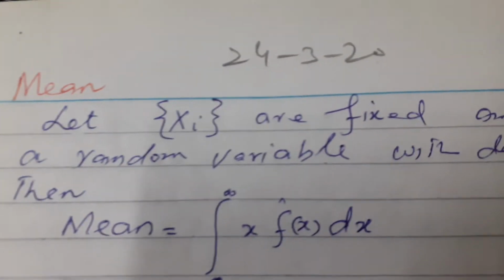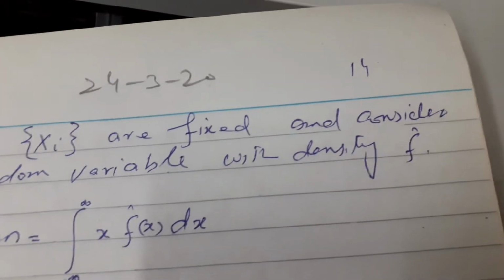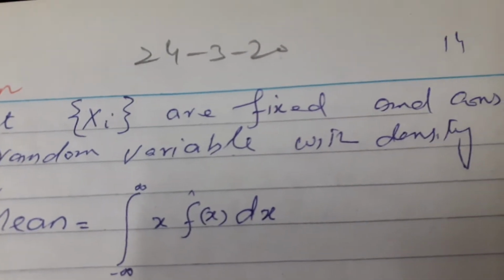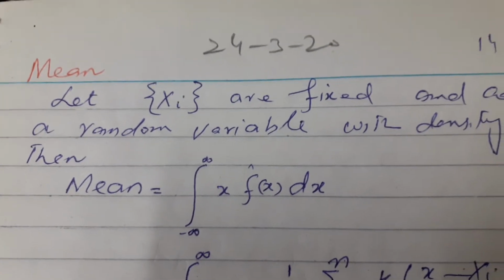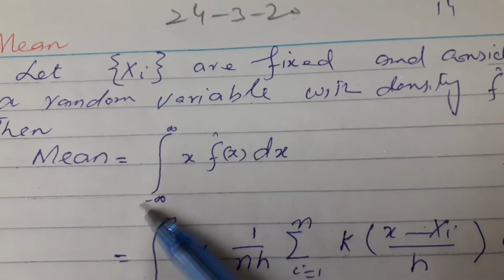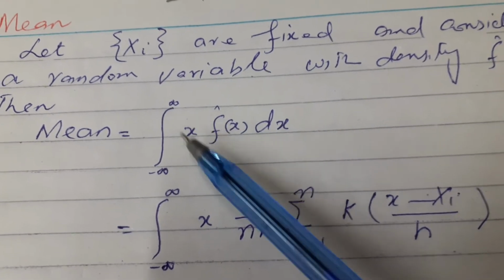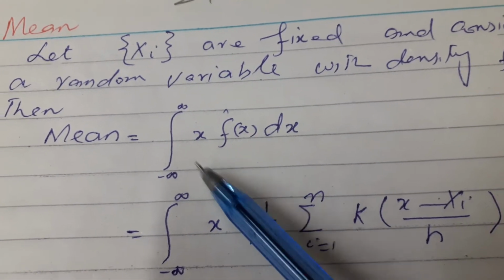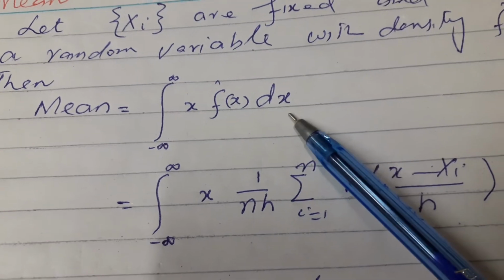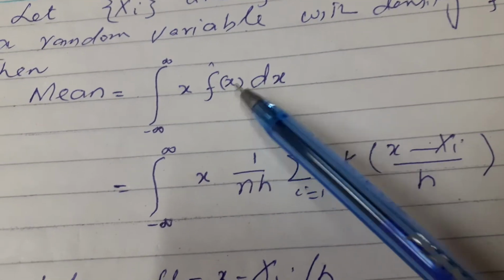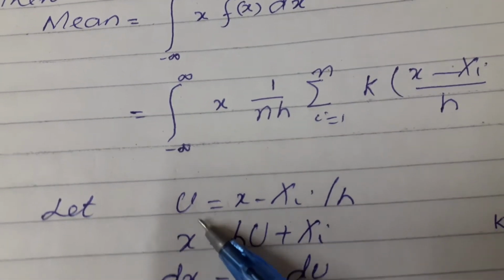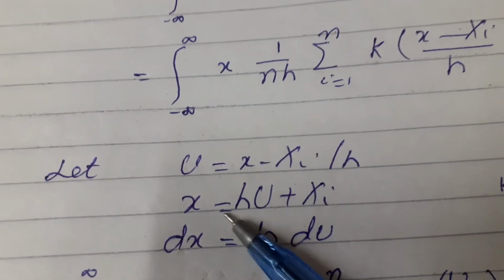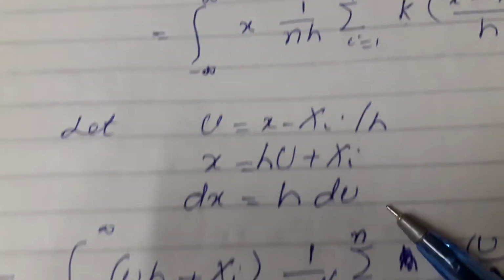Now we find its mean and variance. Let xi be fixed and consider a random variable with density f hat. Then the mean, according to the definition, the expected value of x, is the integral from minus infinity to infinity of x f hat of x dx. Again we put the value of f hat of x and transform the variables, u = (x - xi)/h. Here we get dx = h du.